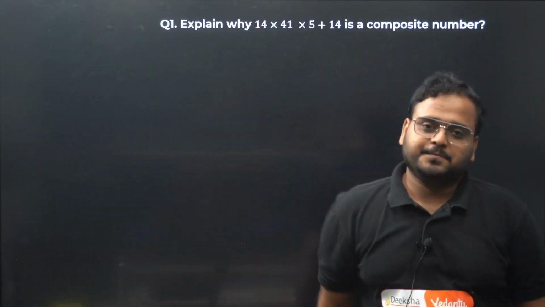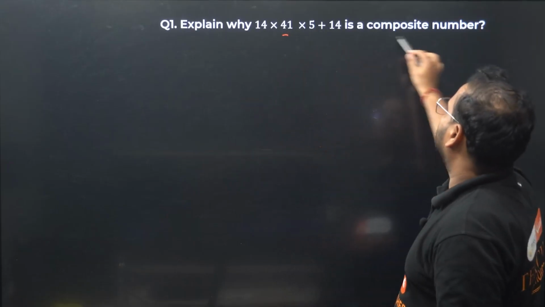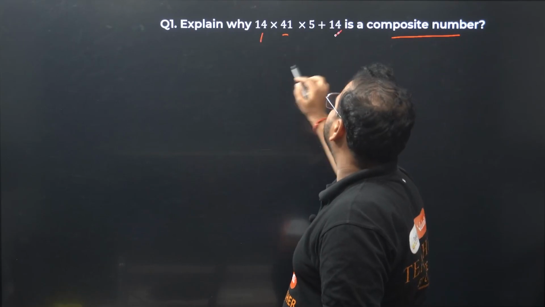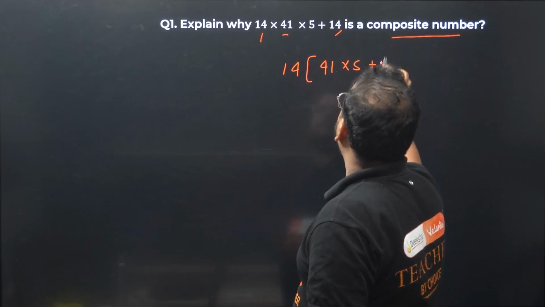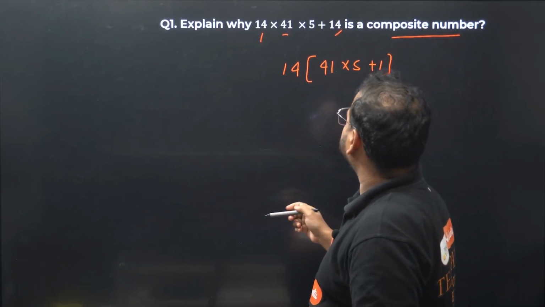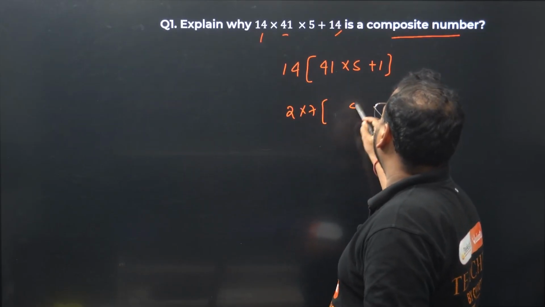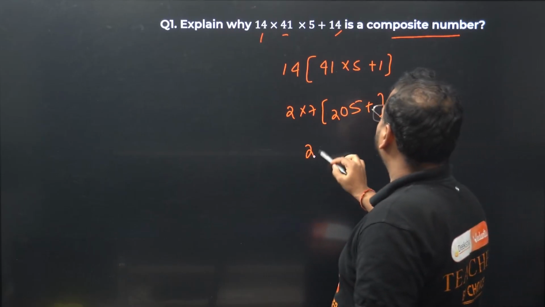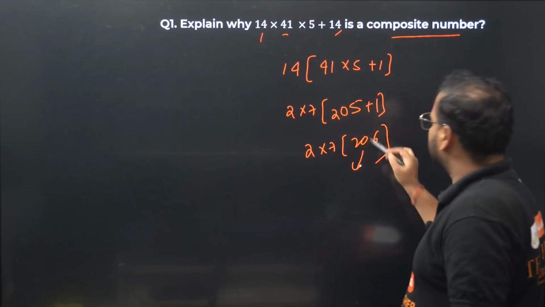I've taken a question on this: 14 into 41 into 5 plus 14 is a composite number. Let's prove why. I can take 14 common from these two terms. I get 14 common, and this is going to be 41 into 5 plus 1. How much is this? I've taken 14 common, so it becomes 2 into 7 into (41 into 5 plus 1), which is 2 into 7 into 206. You can factorize this also. 206 can be factorized again.